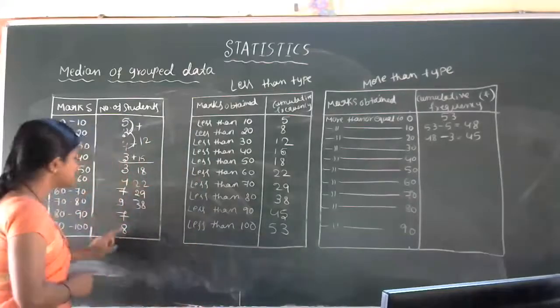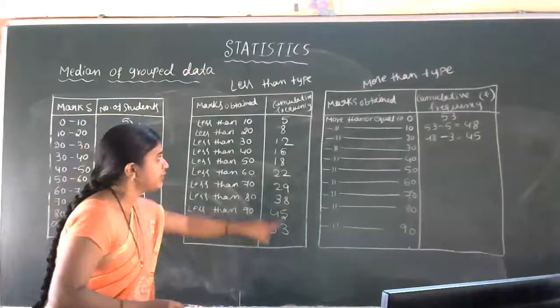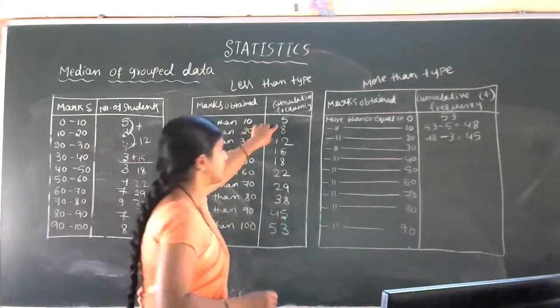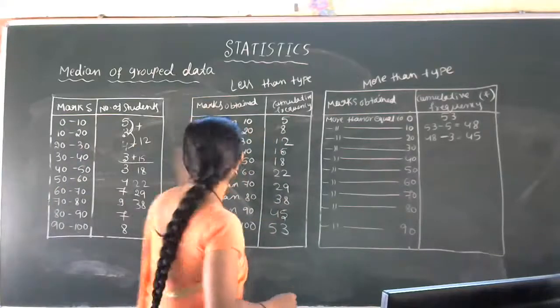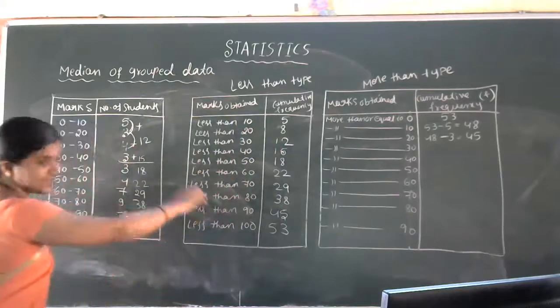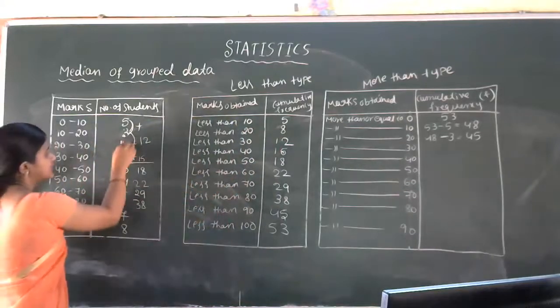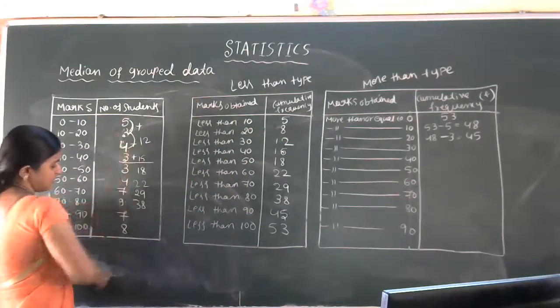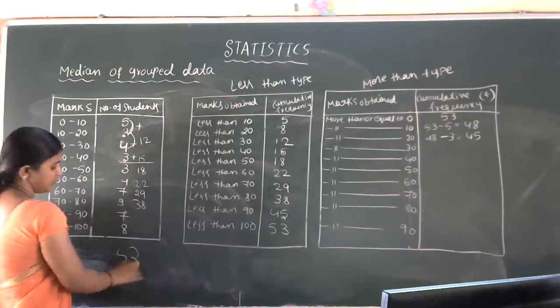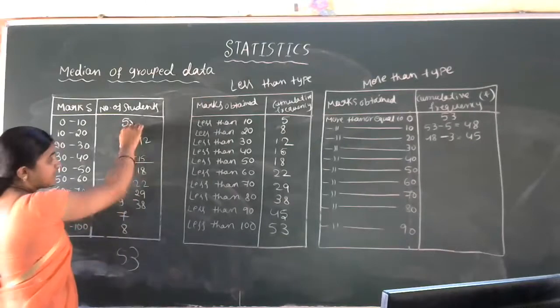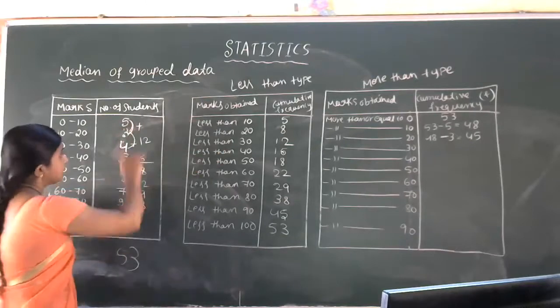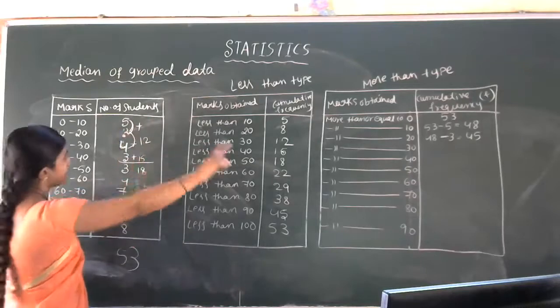See, students, first is 53. Then 53 minus 5 is 48. 48 minus 3. Here you just observe. Don't look at the less than type; better we'll take this one only. Okay. Total when we add this one, total is 53. So 53 minus 5 is 48. Then 48 minus 3 is 45.